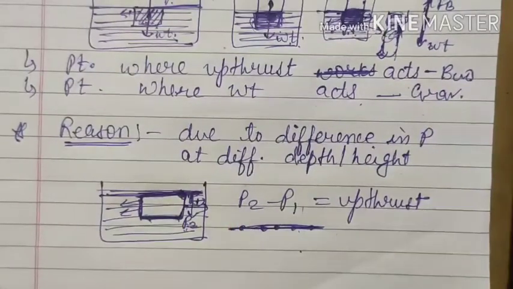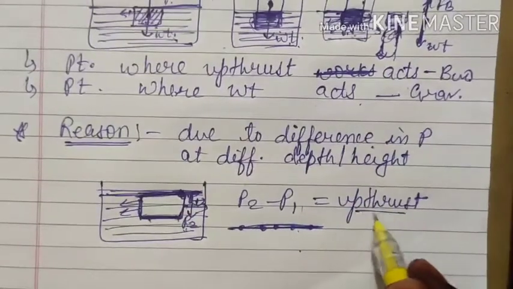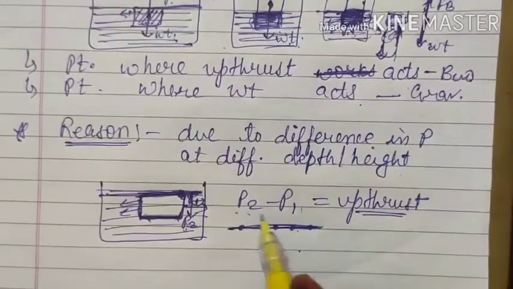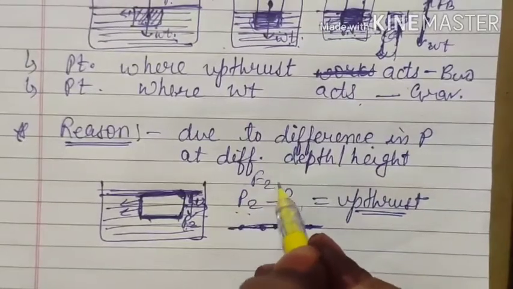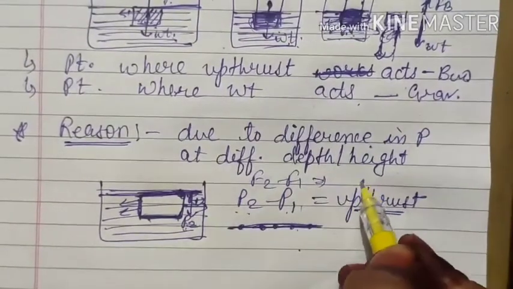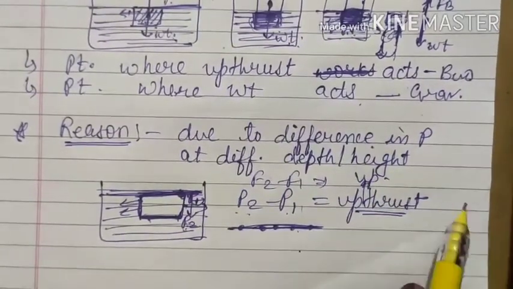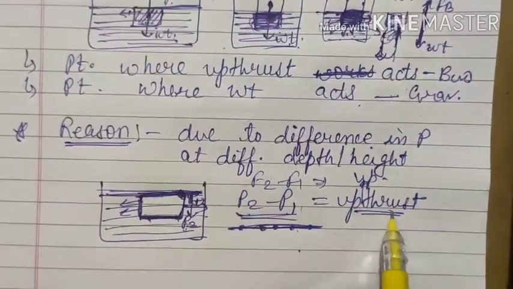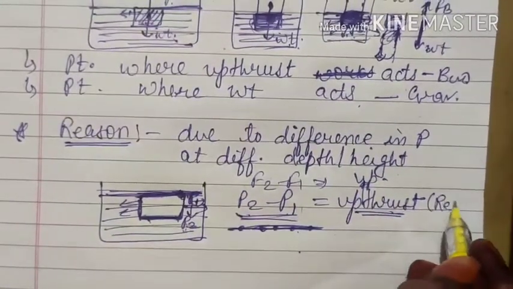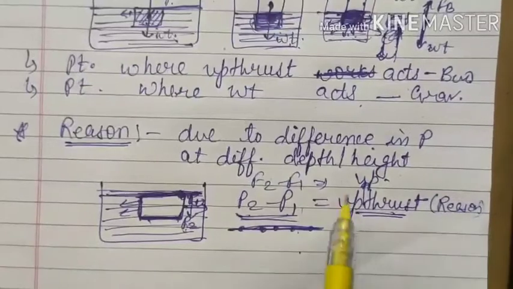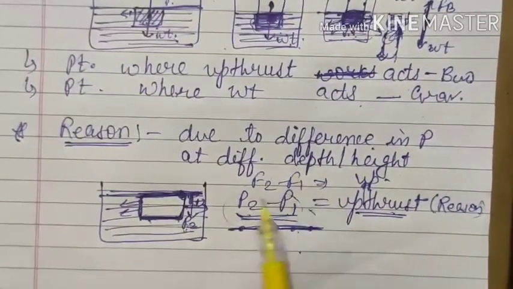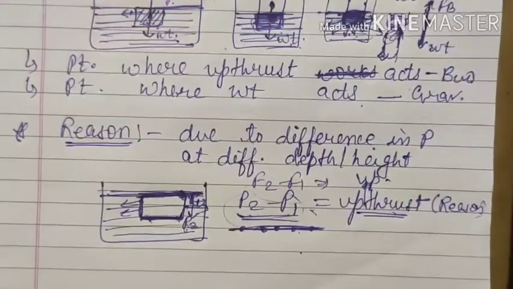Now the rest of the things you know. See, this is the force, this is pressure, because if you have a resultant pressure, then automatically you will have a resultant force also, and that is actually your upthrust. Please don't confuse, this is pressure, this is upthrust. I have written it only for the sake of reasoning. But if you have a resultant pressure, then you will have a resultant force or thrust also.